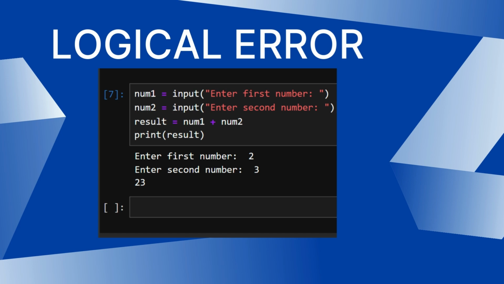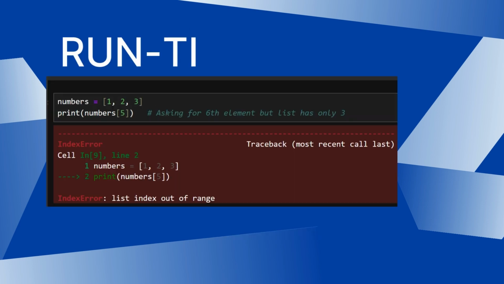For example, I enter the number 2 and then the number 3. If we don't change the type from string and then add, we get 23. But this is not true logically, because 2 plus 3 is equal to 5. So this is a logical error.